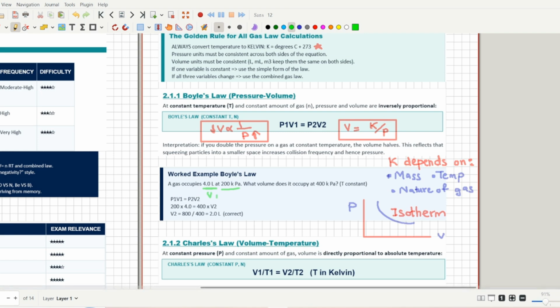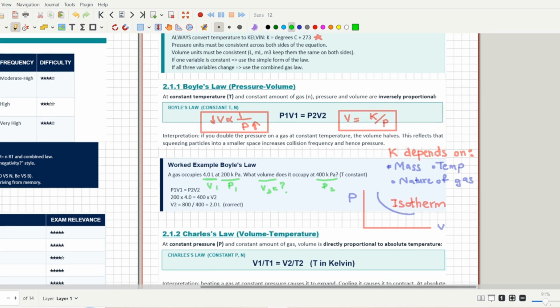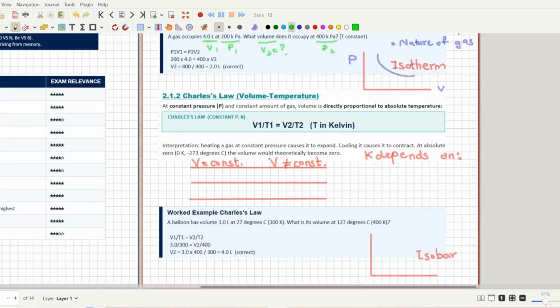V1 has been given, P1 is also given. What volume does it occupy? That means V2 is missing at 400 kilopascals, and P2 is also given. You just have to use the equation P1V1 equals P2V2 and you will get the answer 2 liters. That was really easy. I will not be solving the question because I know you already know how to solve it. Next thing is about Charles' law.